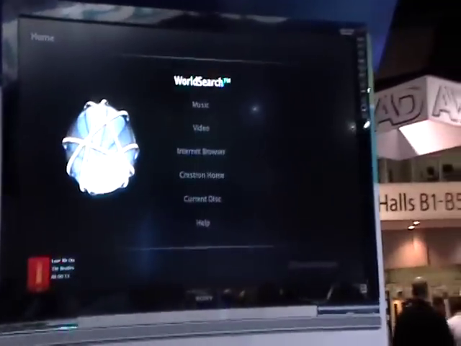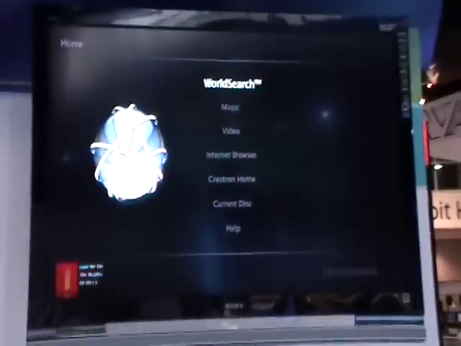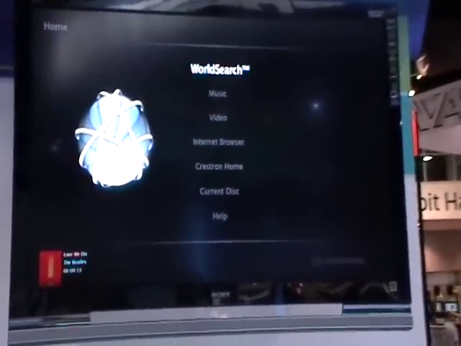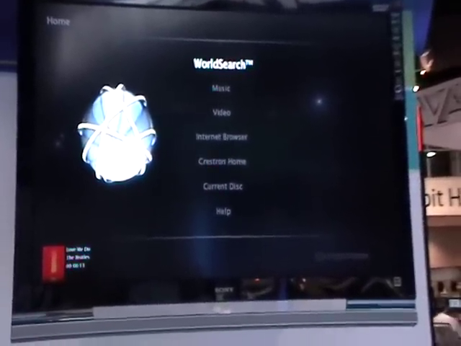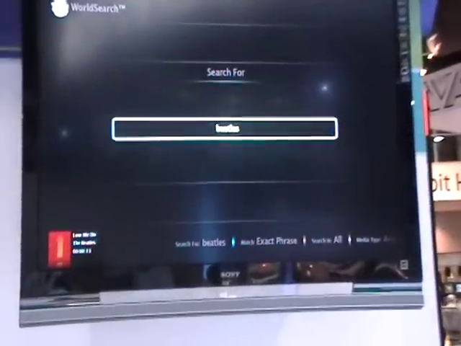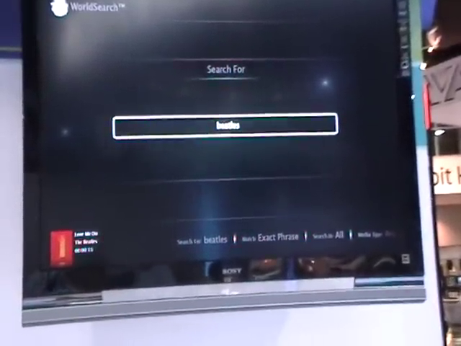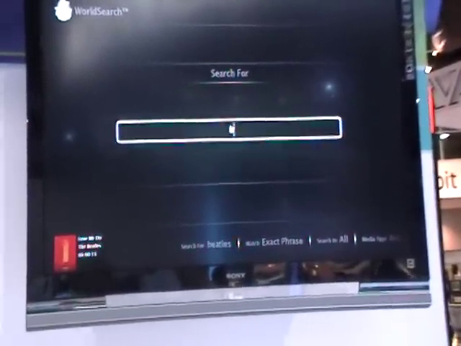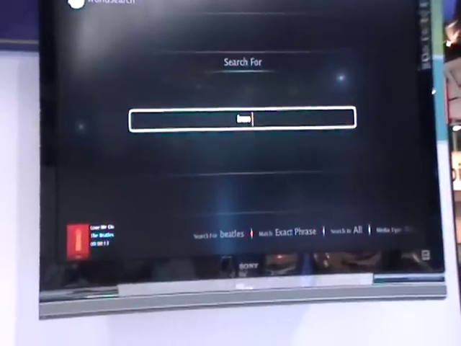All right, so this is our ADMS, which takes your content from a variety of sources. One of the key features is world search. Let's say the kids want to watch the movie Iron Man. We just go in here into our world search feature and type in Iron Man.